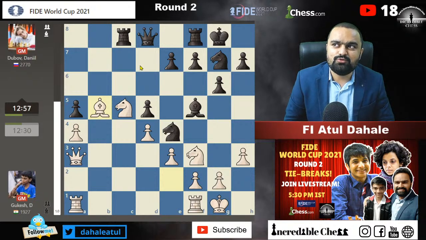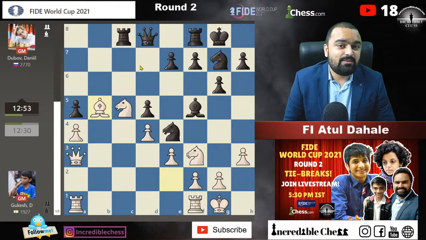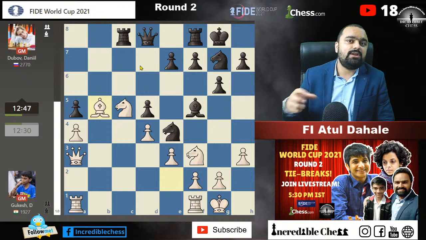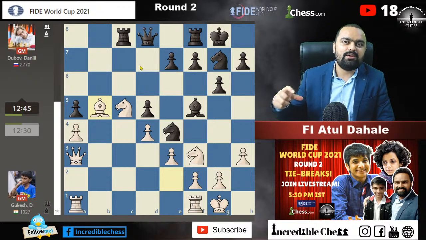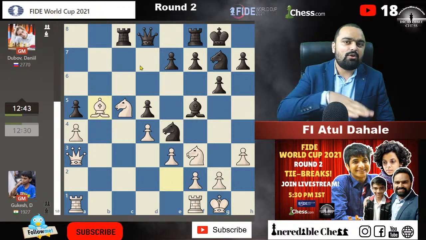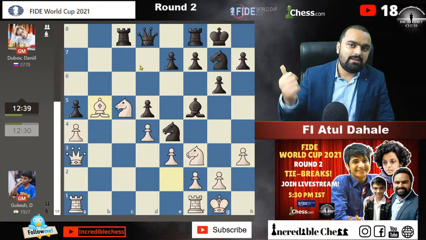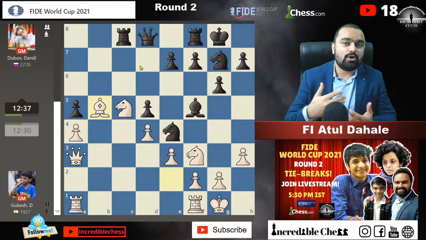Coaches usually help you decide about the seconds also, but seconds work particularly on some important things. You can have a second only for the middle game, or only for a particular opening. You can have multiple seconds, but the coach will be a universal coach at the top level. He will decide about everything, like what to do, what not to do, which seconds to work with and all.